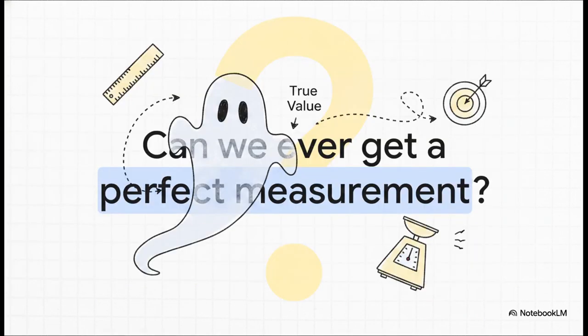And that brings up a really fascinating question. Can we ever actually get a 100% perfect measurement? Well, the short answer is no. Actually, not even close. In reality, a totally flawless true value is kind of like a ghost. We can chase it, sure, but we can never fully capture it. There is always going to be some minuscule, microscopic difference between what we measure and absolute reality.